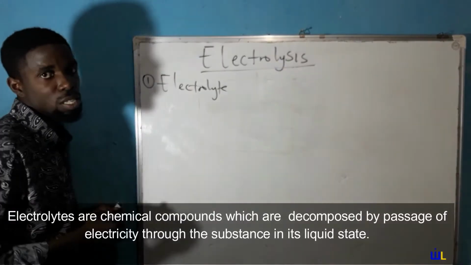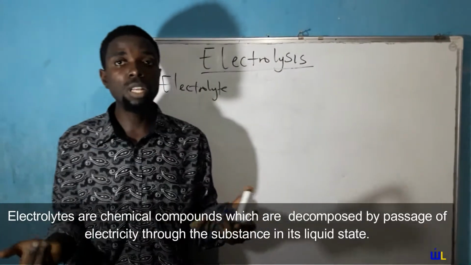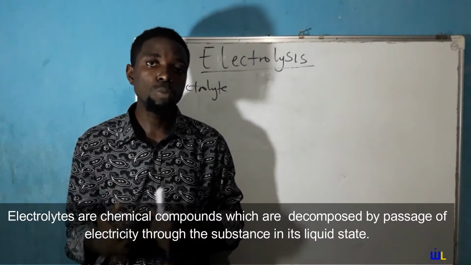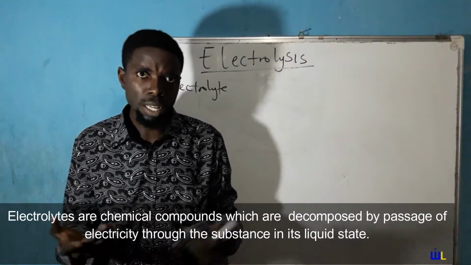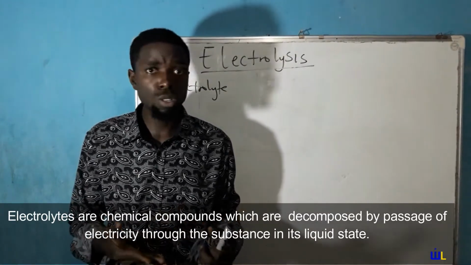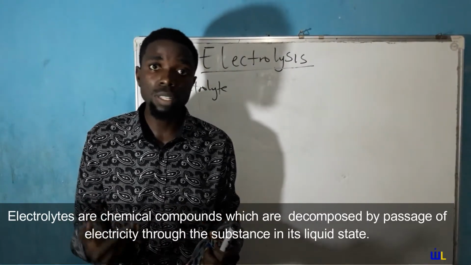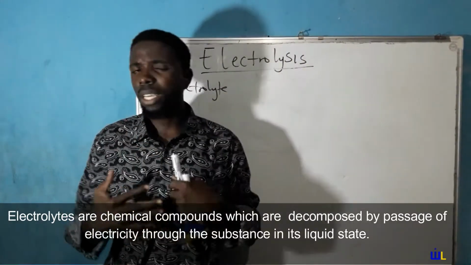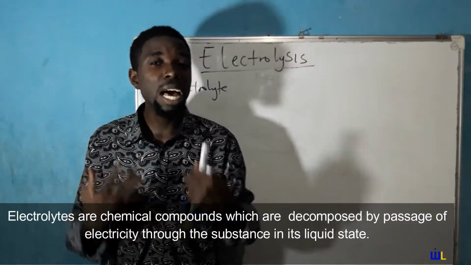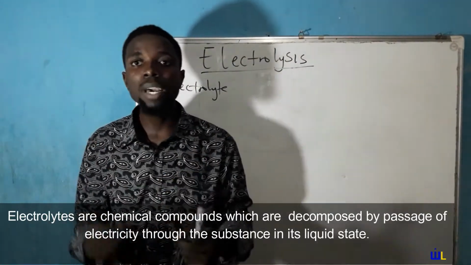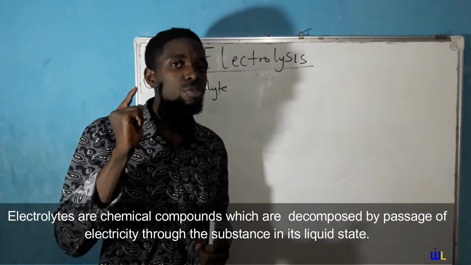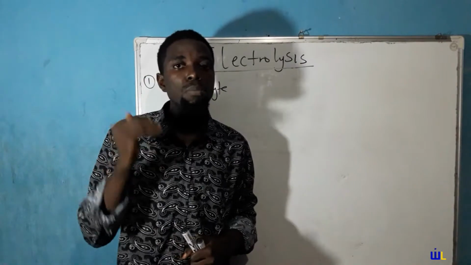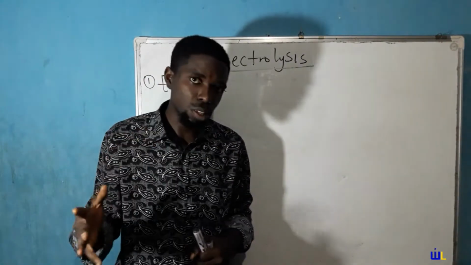So, what is an electrolyte? I think I mentioned that earlier on. Electrolytes are substances which are chemically decomposed by passage of electricity. Once you have a substance and you pass electricity through that substance and a chemical reaction is started, that substance is referred to as an electrolyte. An electrolyte is defined as a substance which is chemically decomposed by passage of electricity. Nice, simple. And then you note something about an electrolyte. It must be in its liquid state.